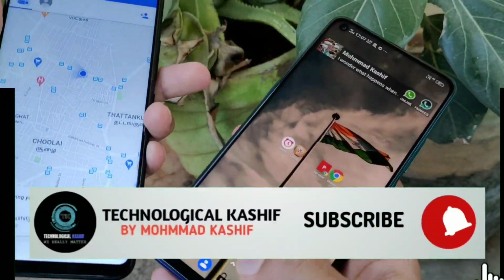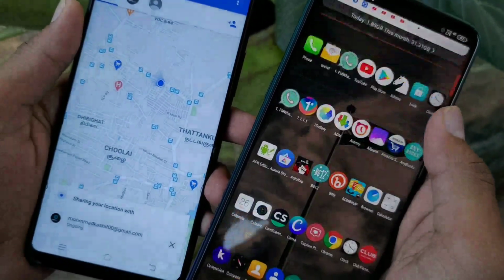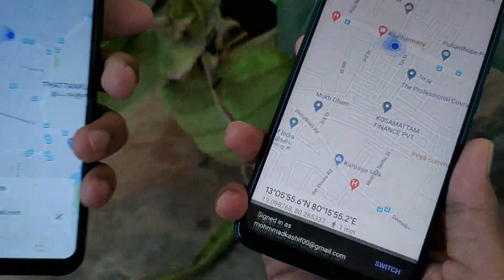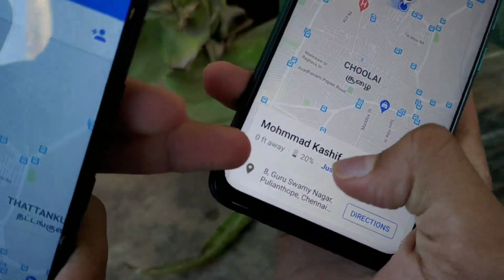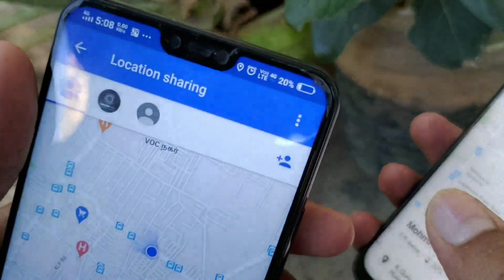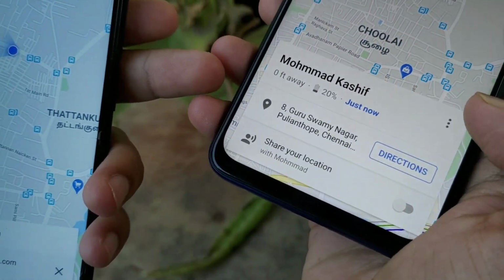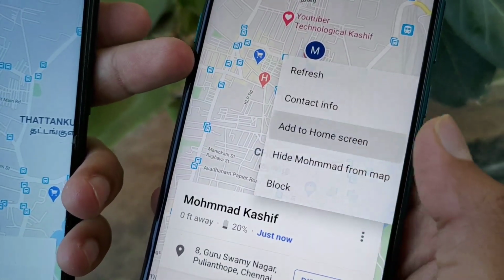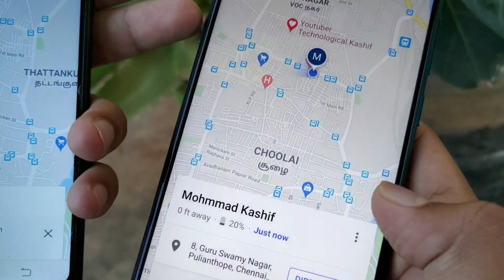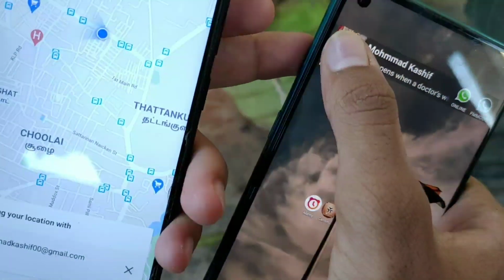After doing all this, now you will get a notification in your phone. You have to go to the notification panel and tap on this notification, and that's it. Now you are able to access his location, his battery percentage, etc. and everything without his knowledge. Now if this method does not work for you, if you are not able to access the victim's phone, and if you are not able to change settings in the victim's phone, then go for the third and fourth method.